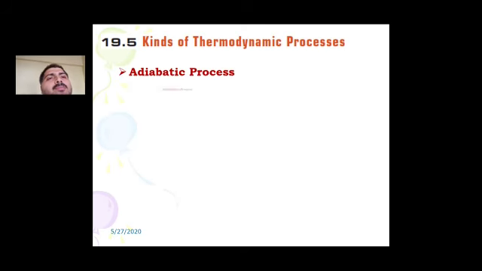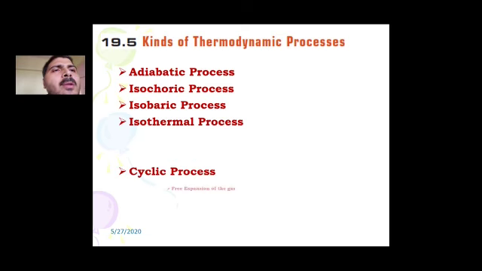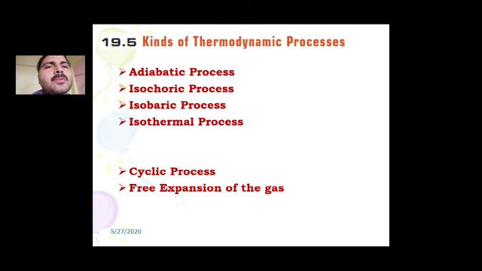We have different kinds of thermodynamic processes, in which a thermodynamic system can undergo different phenomena. Each different process has to be followed differently. First one is the adiabatic process, then the isochoric process, isobaric process, isothermal process, cyclic process, and free expansion of the gas.